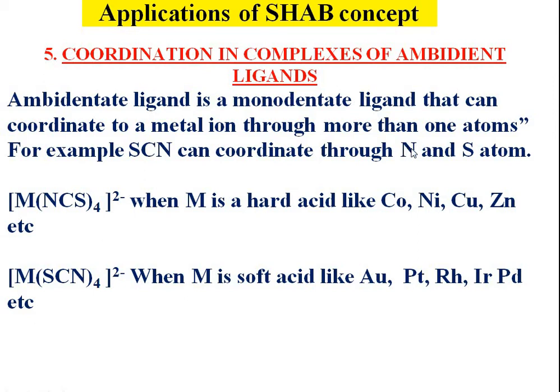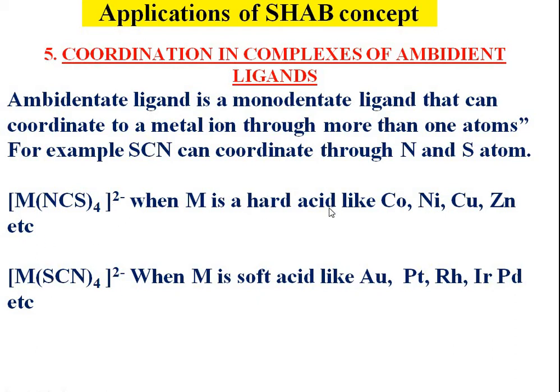It can coordinate through nitrogen, it can also coordinate through sulfur. And it can form two types of complexes. For example, it can form an M-SCN complex or an M-NCS complex. In this complex, it will coordinate through the nitrogen atom. In this complex, it will coordinate through the sulfur atom.